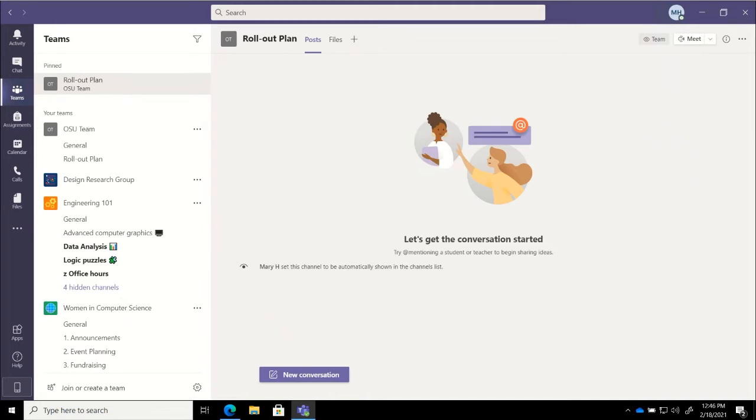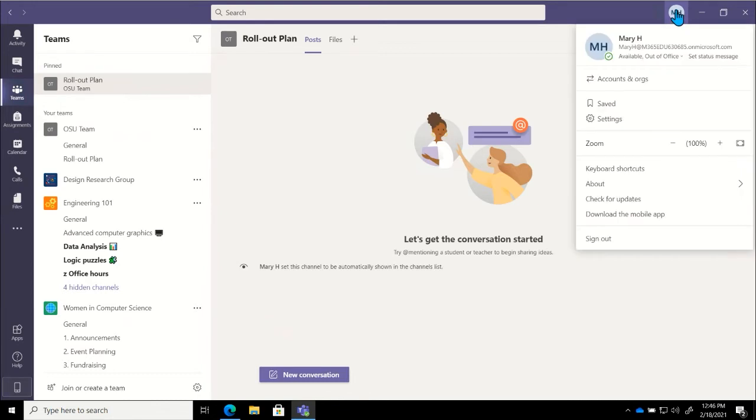And the other option that I want to talk to y'all about as far as channel options go is managing channel notifications. So we talked to y'all a little bit on Tuesday about how to manage notifications for the different types of activity that happens in Teams. As a reminder, if you're wanting to get to your general notifications, it's going to be through that profile picture icon on the right-hand side.